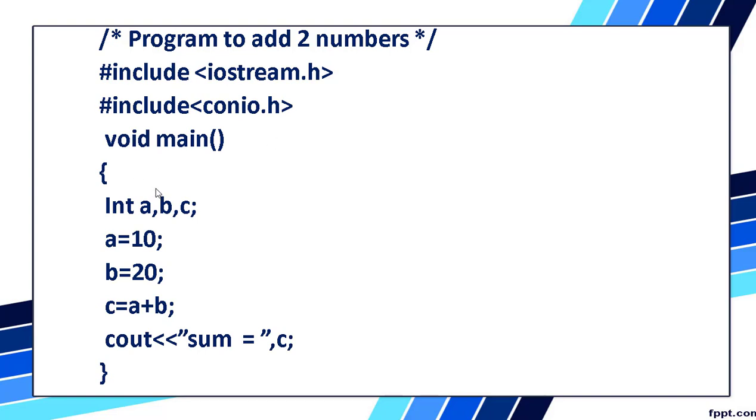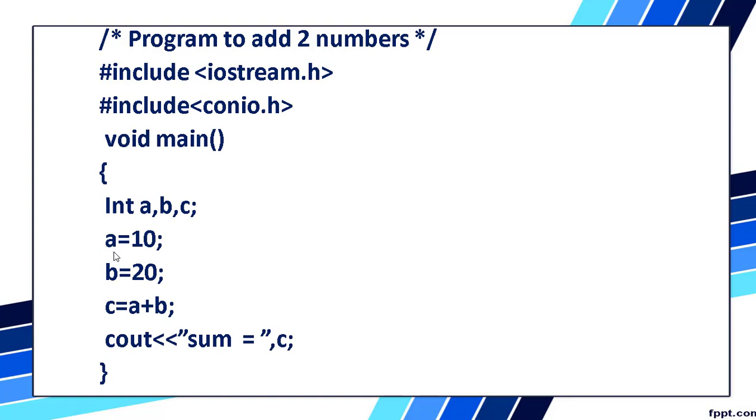The next thing to do is the statement int a comma b comma c. What type of data are we using in this program? Why are we writing this program? To add two numbers. In order to add two numbers, you need two variables, that is two values, a and b. We are using a and b to store the two values: we are storing 10 in a and 20 in b.